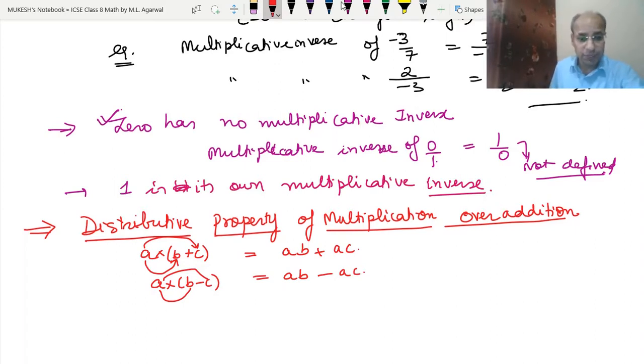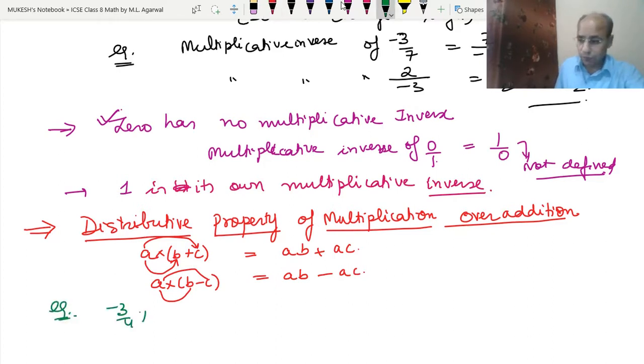That means whenever inside the bracket there is addition or subtraction and outside it is being multiplied with some number, then the outside number will multiply with both the numbers inside the bracket. This is called the distribution. This A has been distributed with B also, and A has been distributed with C also. This is called the distributive property of multiplication. We call this a common concept. When we take the common, then we get this result. So let's take an example.